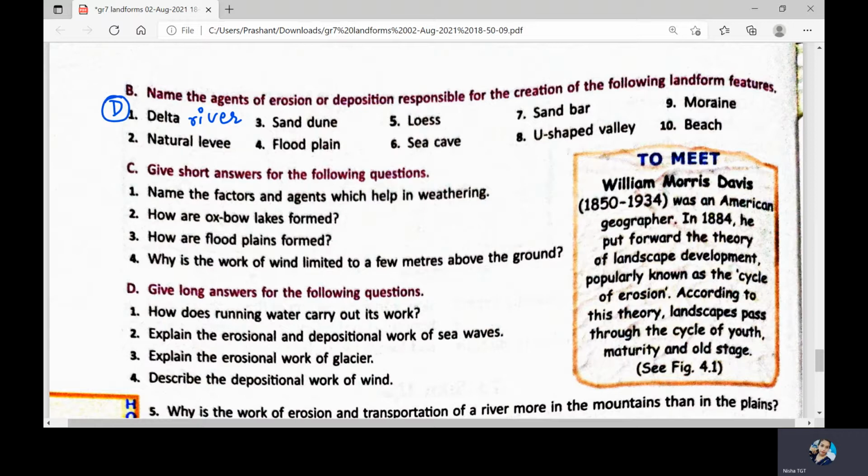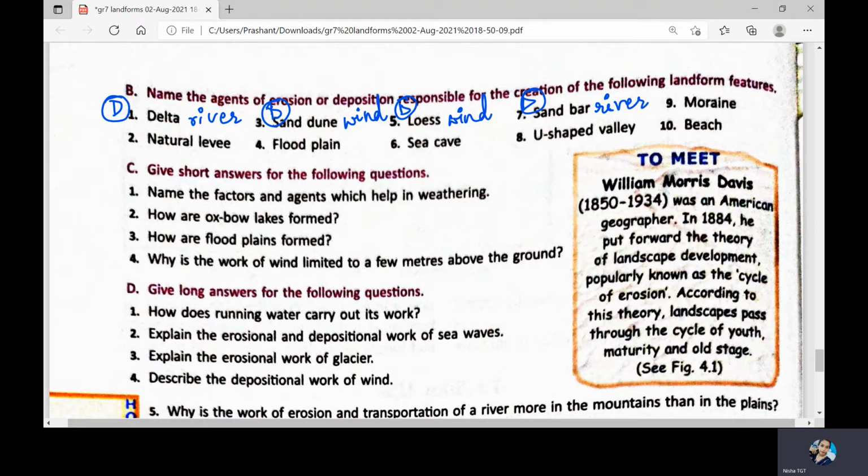Okay. Then sand dune. This is again a depositional work, but the agent here will be wind. The next one here also it will be wind. Again this is also depositional work. Here is also deposition. Then in 7th number sandbar. Here the agent is river. And this is also a deposition work.